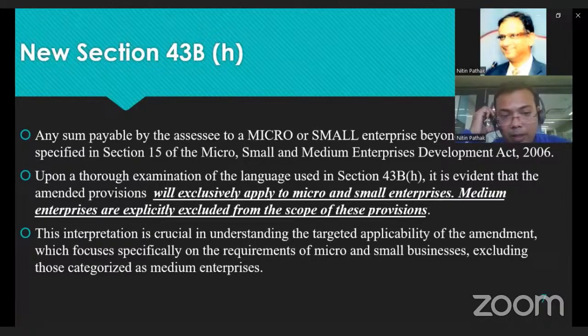One thing very crucial to understand is that it includes only micro and small enterprises, not medium enterprises. What is the definition of micro and small enterprise, and what enterprises are covered under medium enterprise? We will discuss later on.